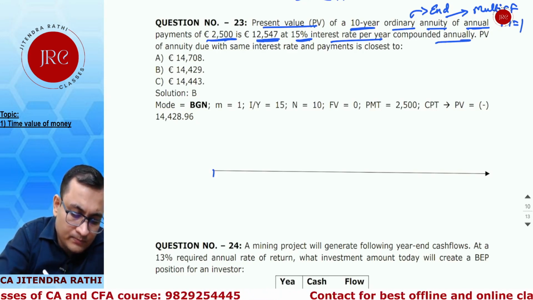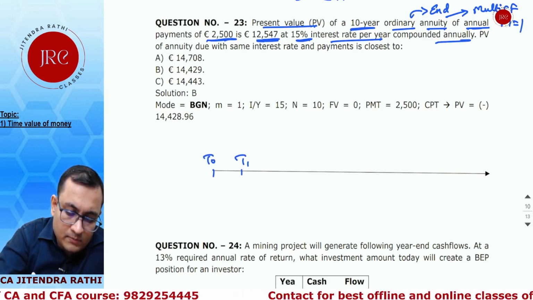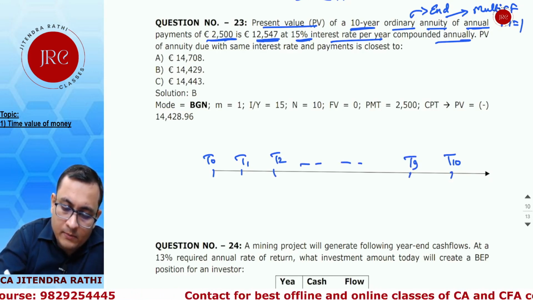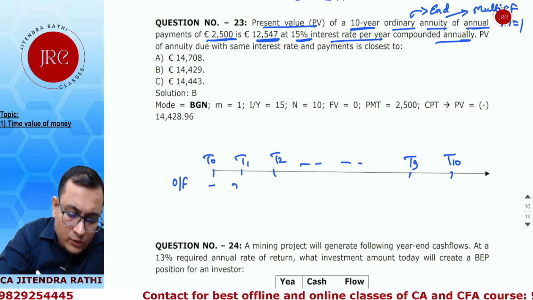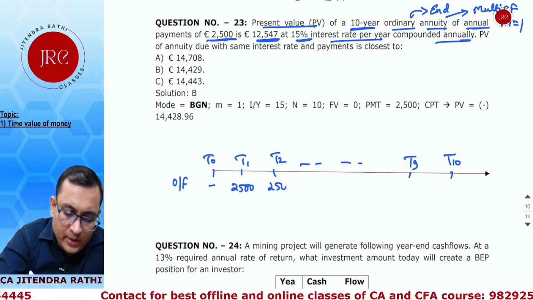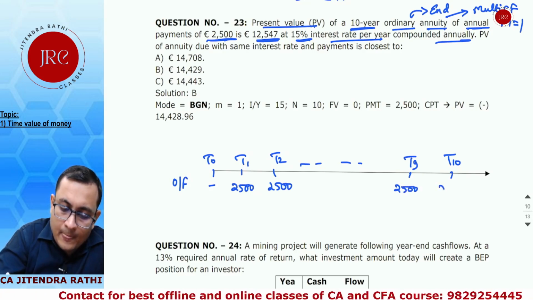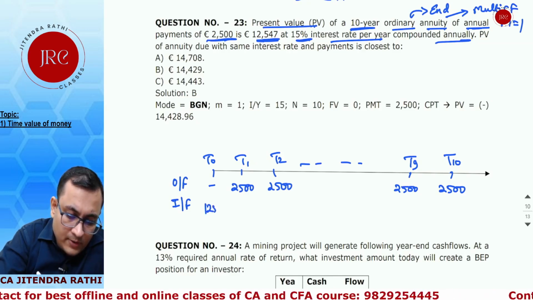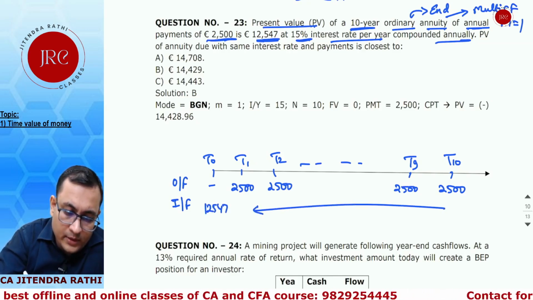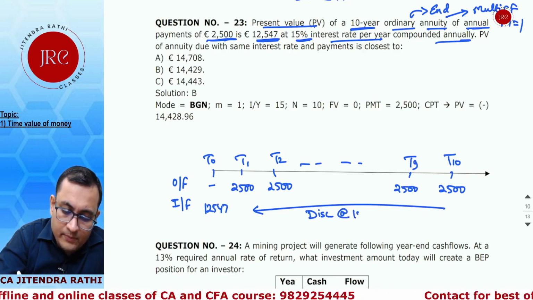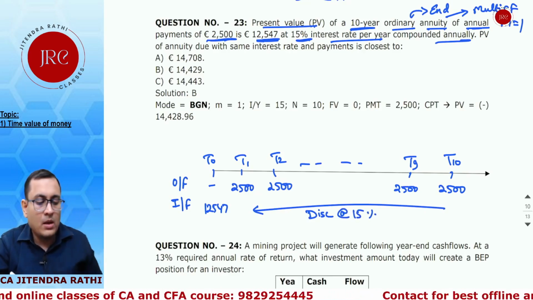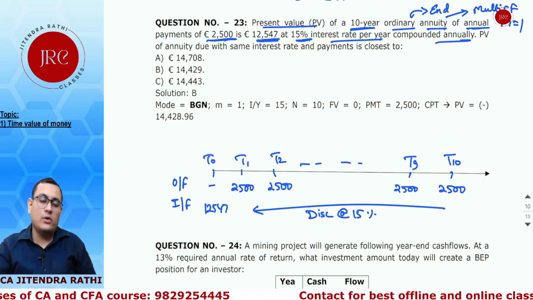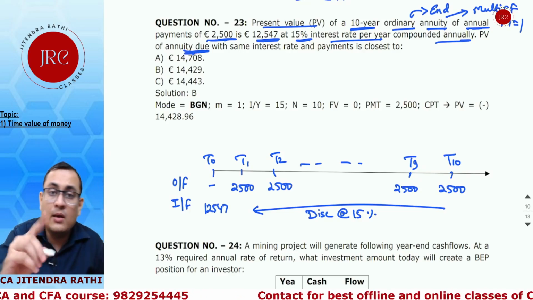What is it saying? T1, 2, up to T9 and T10. If you are going to make an outflow of 2,500 every year, it is relatively equal to 12,547 if the rate of interest is 15%. That is the complete information they have given. The PV of an annuity due with the same interest rate and payment is closest to what? Now, what is an annuity due? Where the payment is at the beginning of the period.